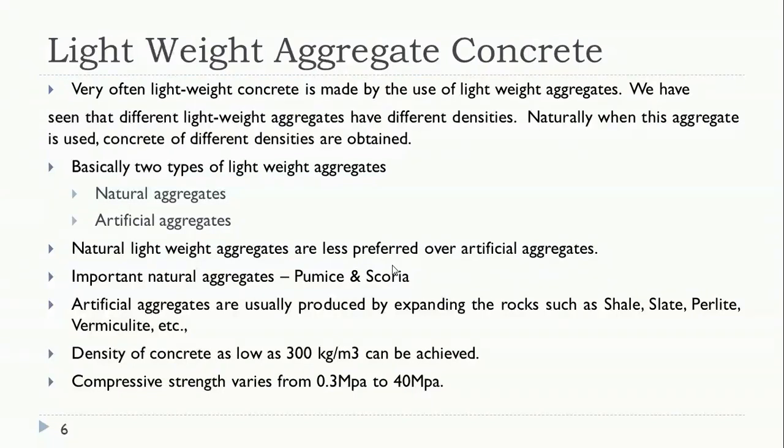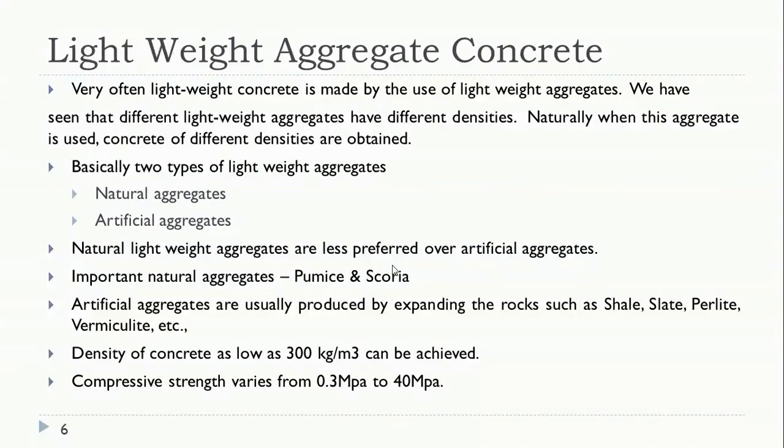Next, for artificial aggregates we have shale, slate, perlite, and vermiculite. I think you might have studied all these in geology.